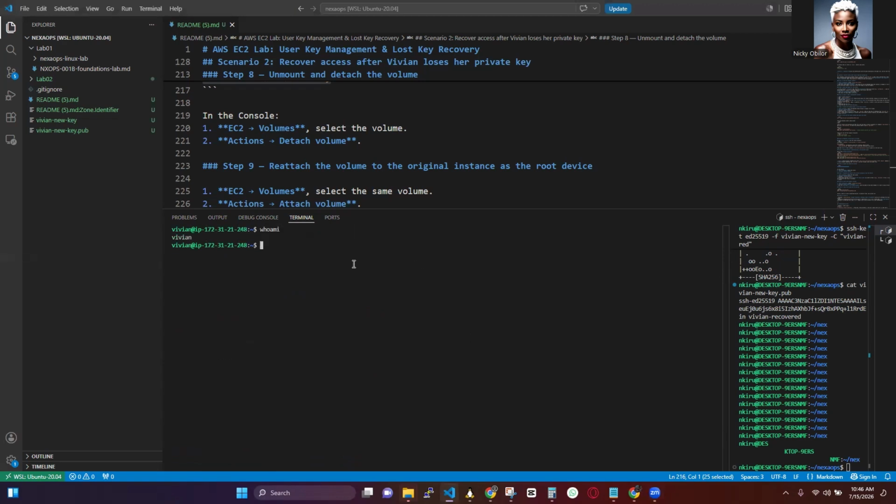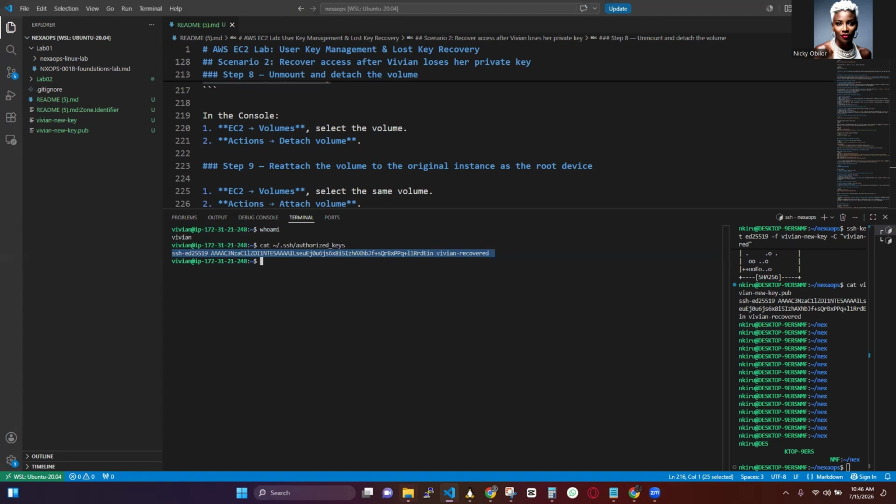Vivian. And then if we cat this authorized keys file that we created, you see that same key, the key that we sent into the server from the rescue instance. It's right there, and that is how we are able to SSH in now using this new key.